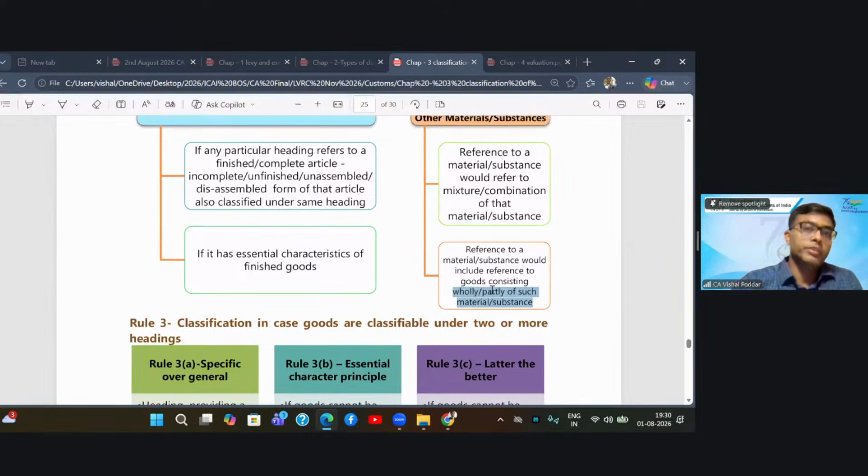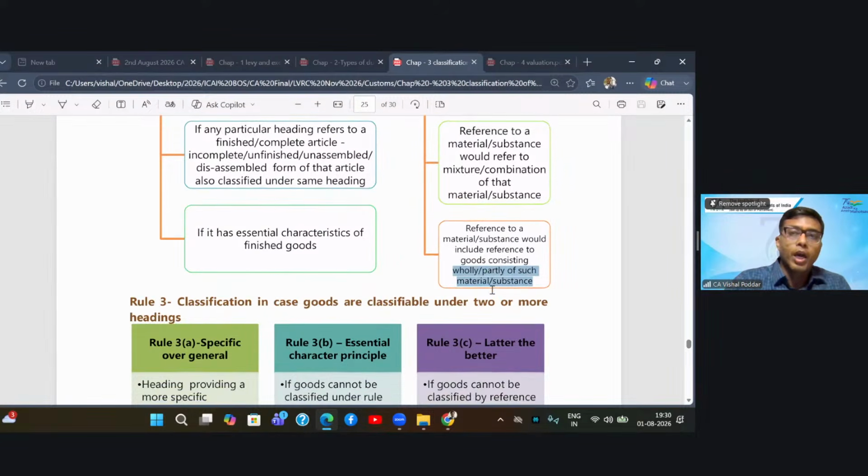So if I apply rule 2B plainly, my product, mango lassi, is equally classifiable under the chapter of milk products and under the chapter of mango products. This is the answer we get from 2B. Now, how to handle it?